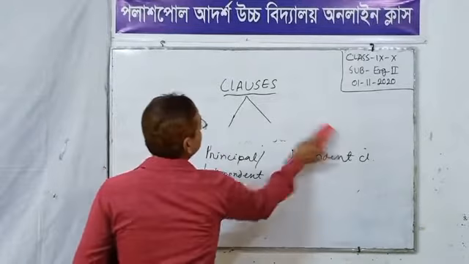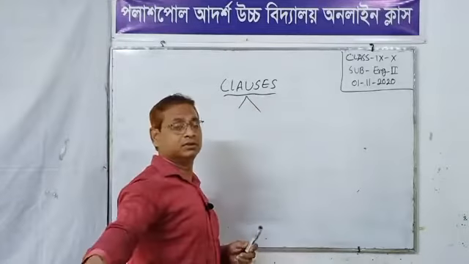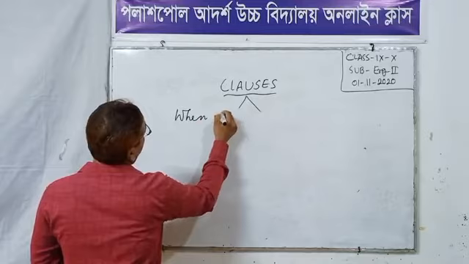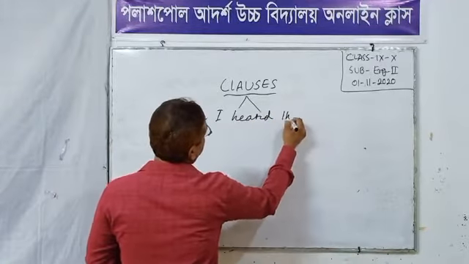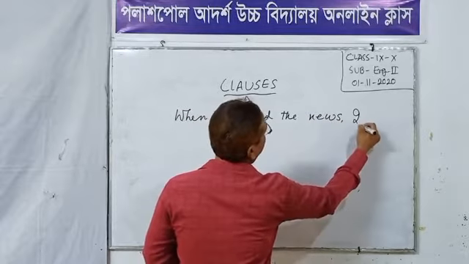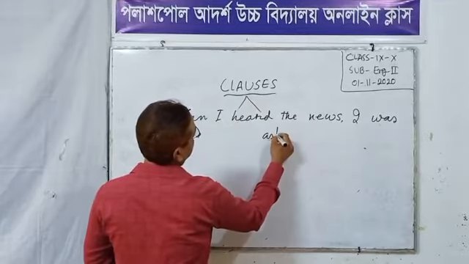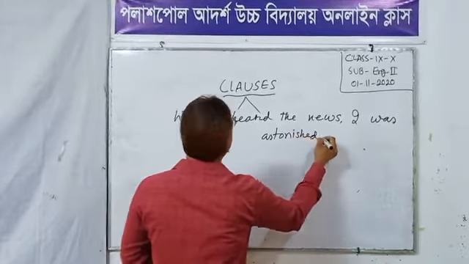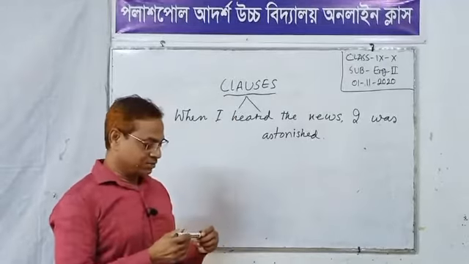I want to give you an example here. When I heard the news, I was astonished.